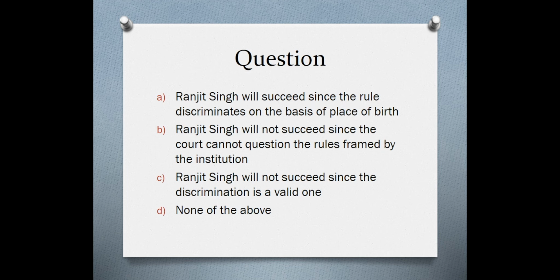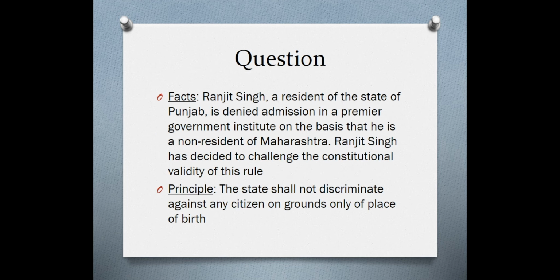Now let's look at the facts once again. Ranjit Singh, a resident of Punjab, is denied admission in a government institute on the basis that he is a non-resident of Maharashtra. So the basis on which he is denied admission is that he is a non-resident of Maharashtra. It doesn't have to do with his place of birth. The principle states that the state shall not discriminate against any citizen on grounds only of place of birth.